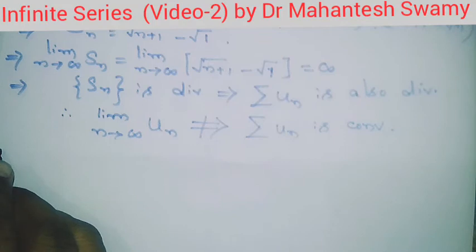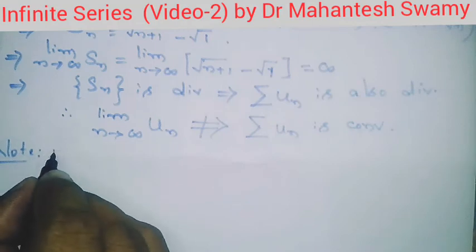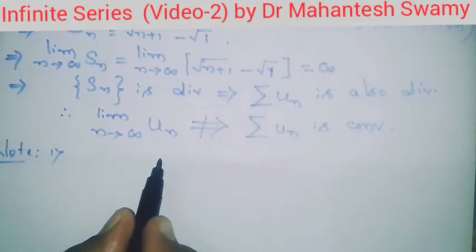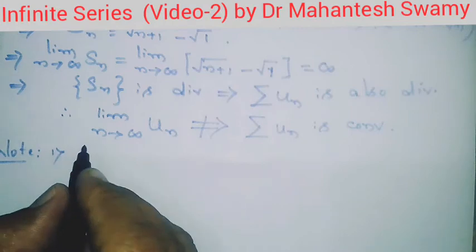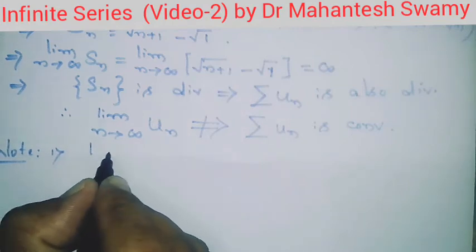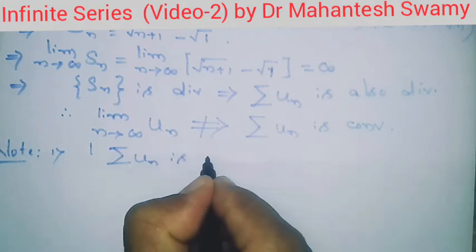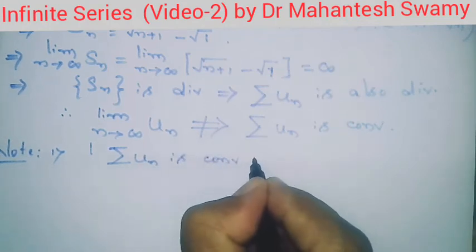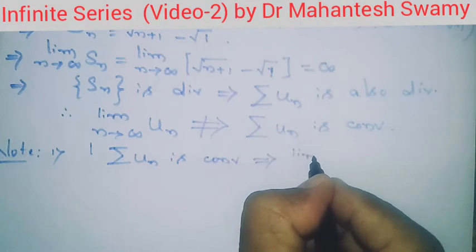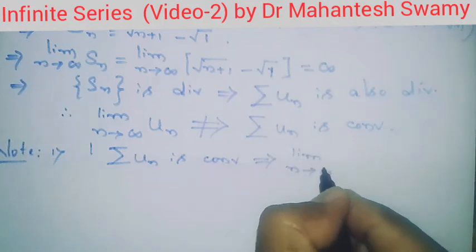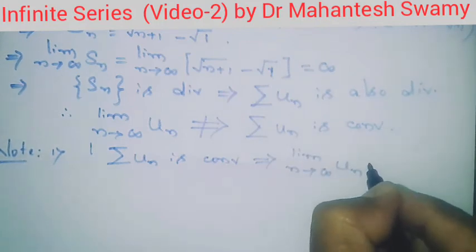Now here we have to take one more important note, the remark about the contrapositive statement, which we know. When the series summation un is convergent, it implies that the limit of the nth term as n tends to infinity is 0.